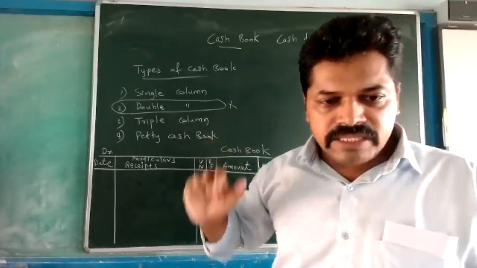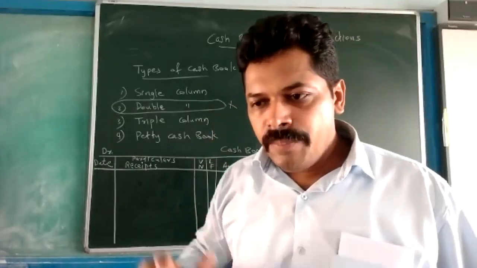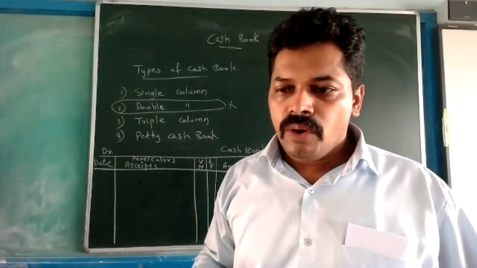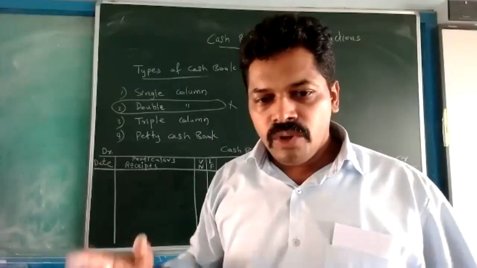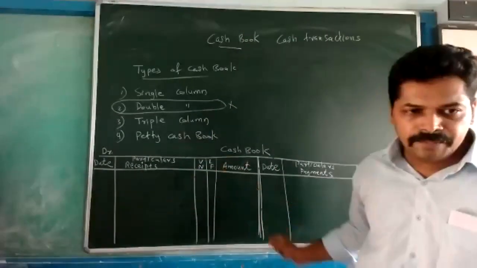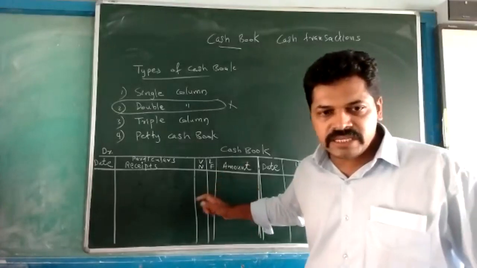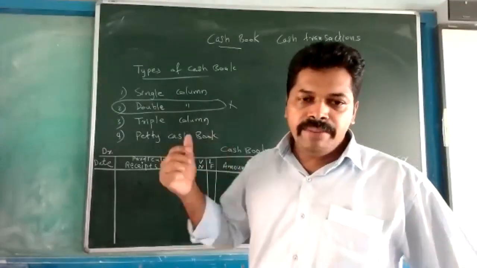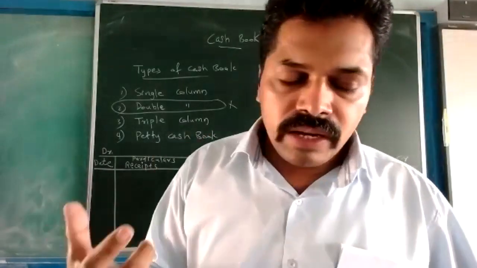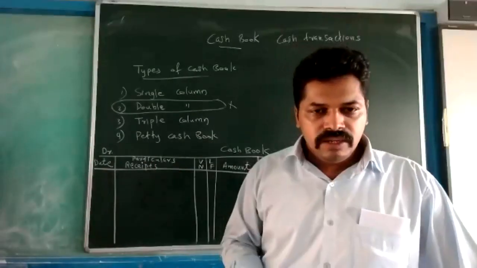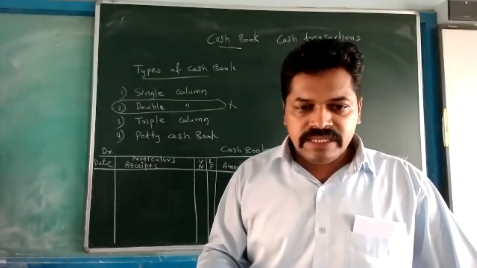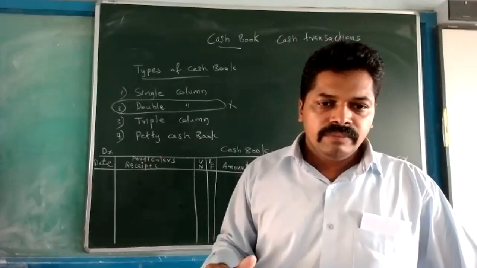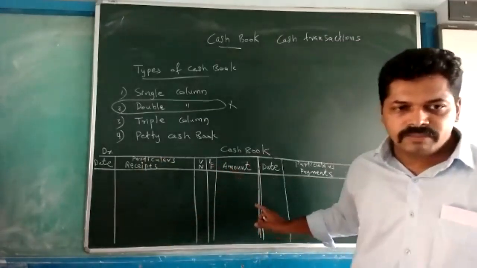Whenever we write the journal entries, those in which the debit aspect is cash or the credit aspect is cash, only those transactions come here. Cash purchases, cash sales, payment made to someone, cash received from someone, expenses paid, income received: only these come in this account.